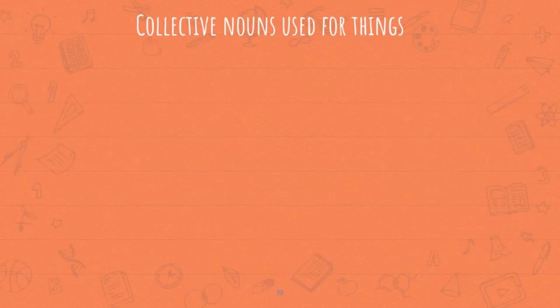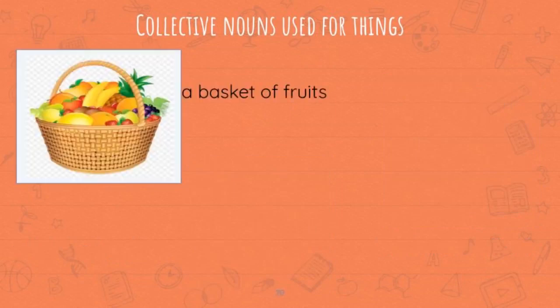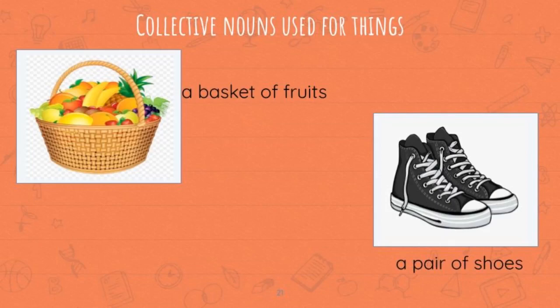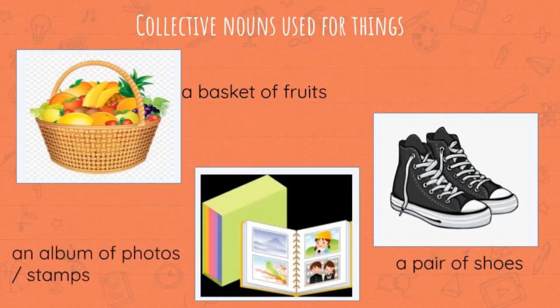The next example is a basket of fruits. Basket is the collective noun which refers to a group or collection of fruits. And the next example is a pair of shoes. When we talk about one shoe, we can say it is a shoe. When we are talking about both the shoes, we have to say it as a pair of shoes. So a pair is the collective noun which refers to the shoes. And the last example is an album of photos or stamps. Album is the collective noun which refers to a collection of photos or stamps.